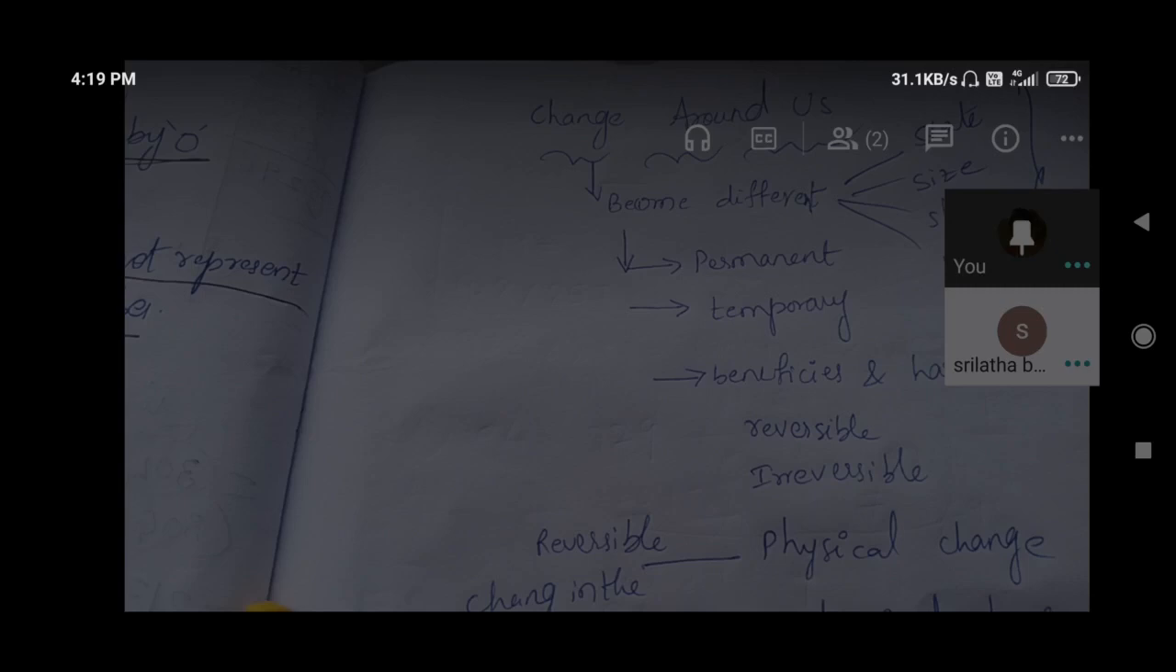So the thing that helped the change there was compression. Yes, strike a matchstick.